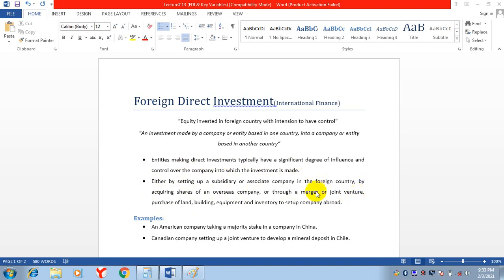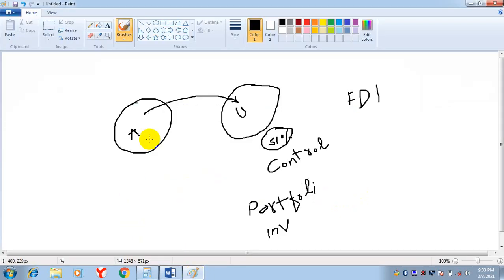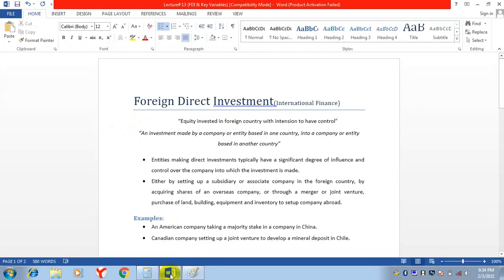This foreign direct investment is possible if this company is making a new subsidiary company in this country, or they are making a joint venture in this country with another company. Suppose this is your company and you are making a joint venture, or you are acquiring this company. A company from this country is acquiring this company. So this is also a possibility.